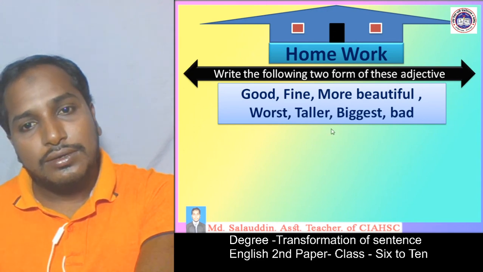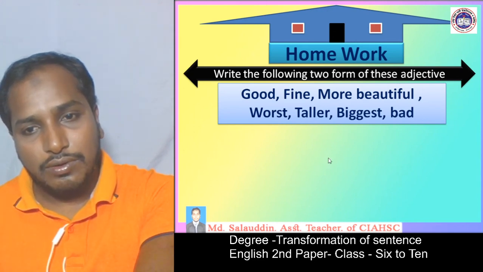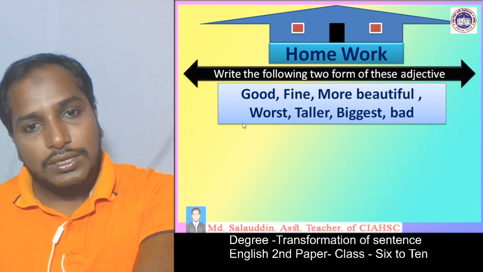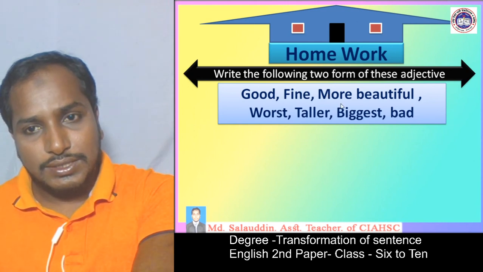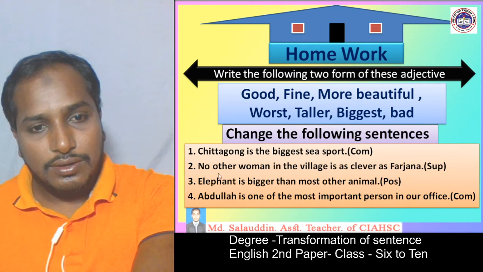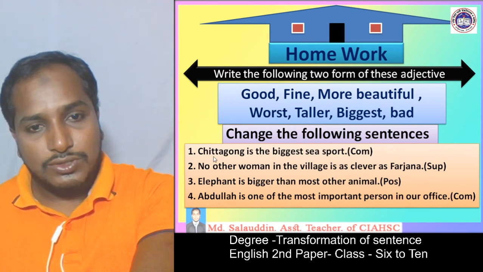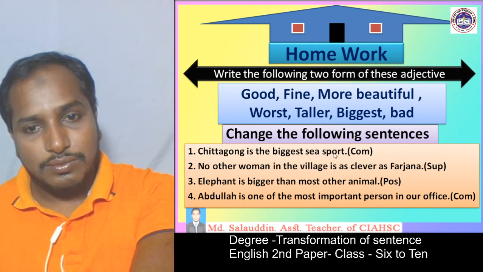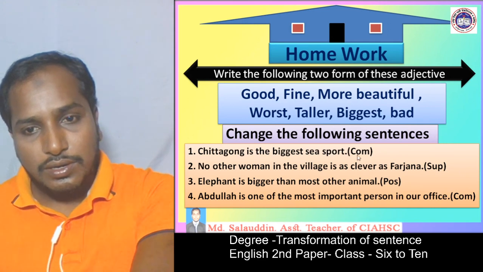You can take a snap or a screenshot of it. Write the other two forms of these adjectives and change the following sentence: Cheering is the biggest sea sport. You have to change it into the comparative degree, and similarly this.